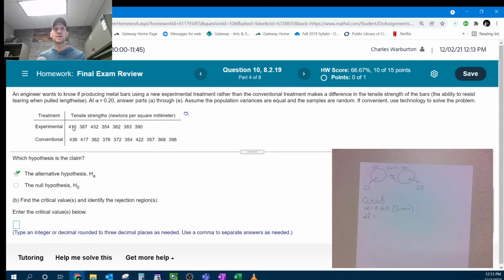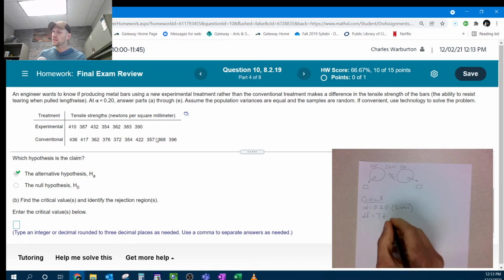So we take the sample size of the experimental group. We got 1, 2, 3, 4, 5, 6, 7. Let me count that again. 1, 2, 3, 4, 5, 6, 7 from the experimental group. And now we can add the sample size from the conventional group. We got 7 plus 3 more is 10.